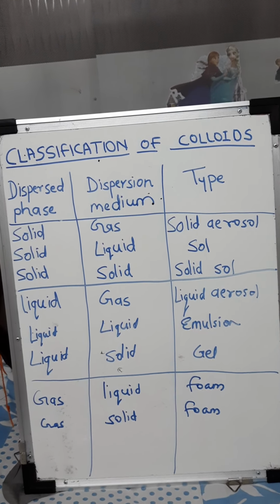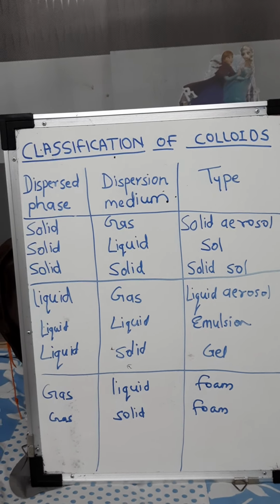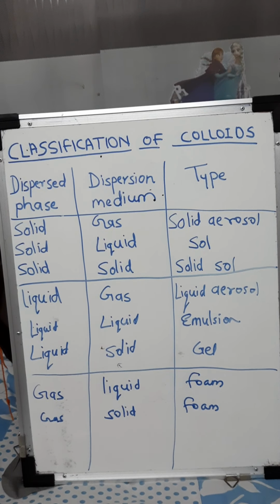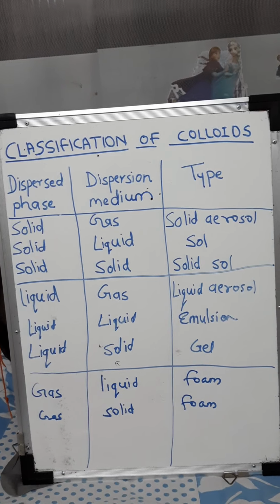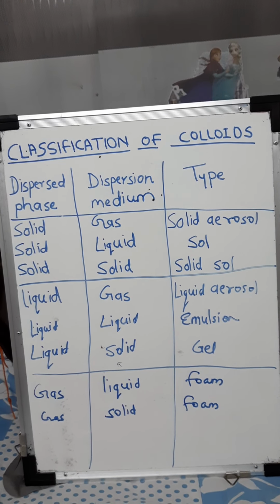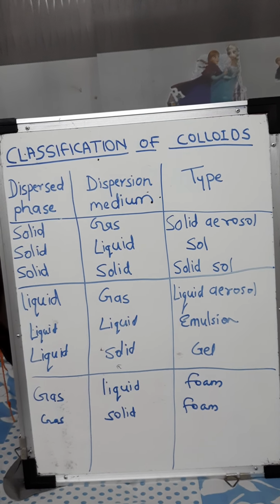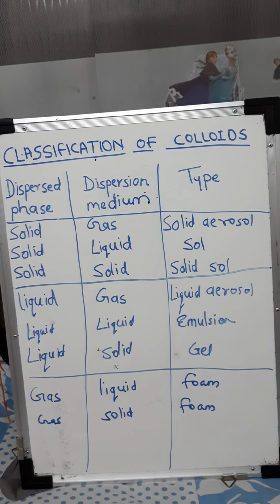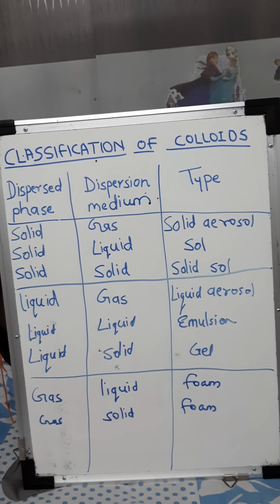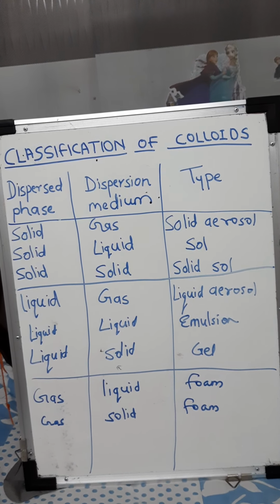Now next, when our disperse phase is liquid. When disperse phase is liquid and dispersion medium is gas, that is known as liquid aerosol. Because liquid is present in gas, it is liquid aerosol. So fog, clouds, mist, yes, these are the examples of liquid in gas. Yes, water vapors are present in air, that means clouds, right? So this is liquid aerosol.